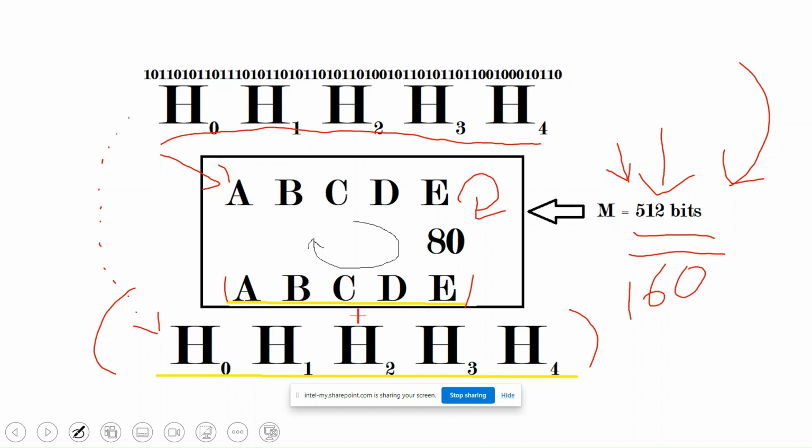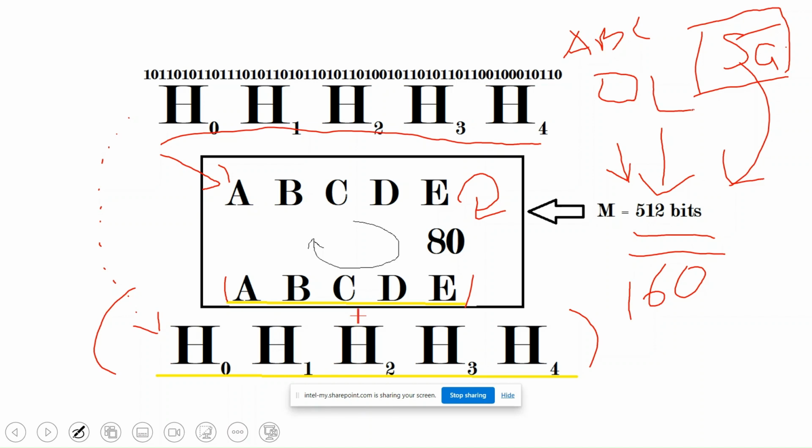Now let's say our file is not just abc, it's a movie of 5 GB. So we will have lots of blocks of 512 bits. One by one we will take each of those blocks, and according to them we will do this over and over.